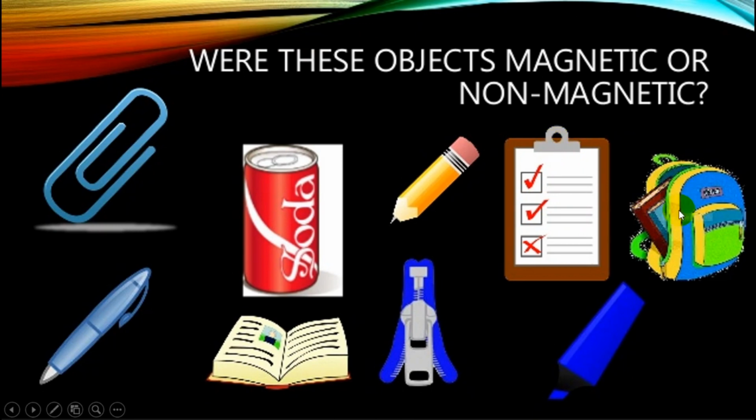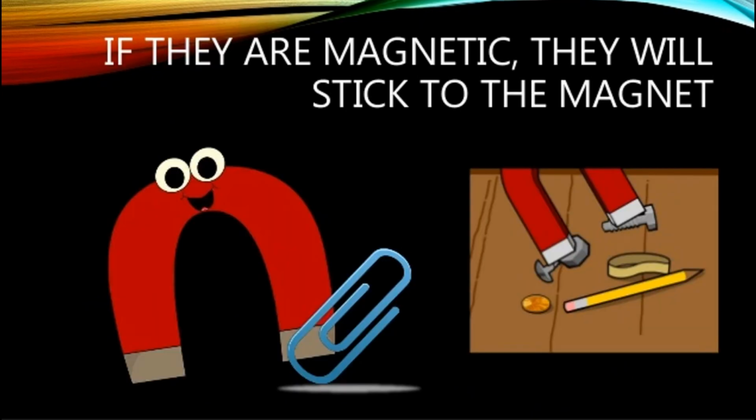This is non-magnetic, this is non-magnetic, this sometimes magnetic material, and this of course non-magnetic material. This is non-magnetic, this non-magnetic, and sometimes this one is magnetic material. If they are magnetic, they will stick to the magnet. Yes, of course. If non-magnetic, they cannot attract that object.